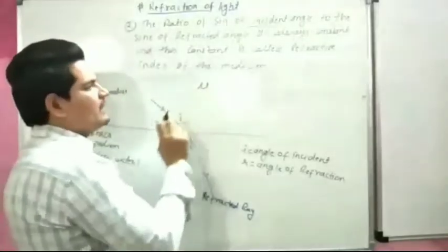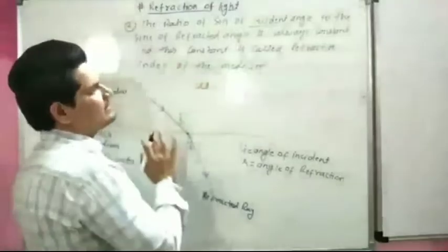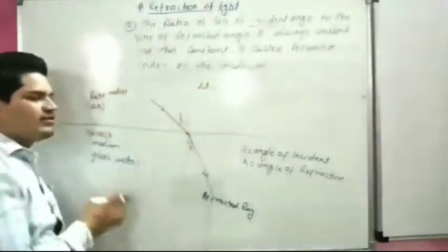This constant is called the refractive index, denoted by the symbol mu. This is the refractive index of the medium.